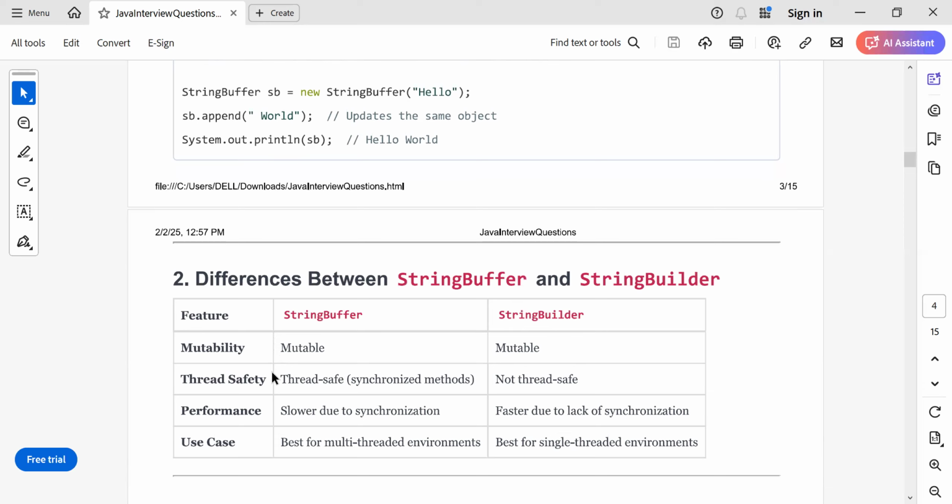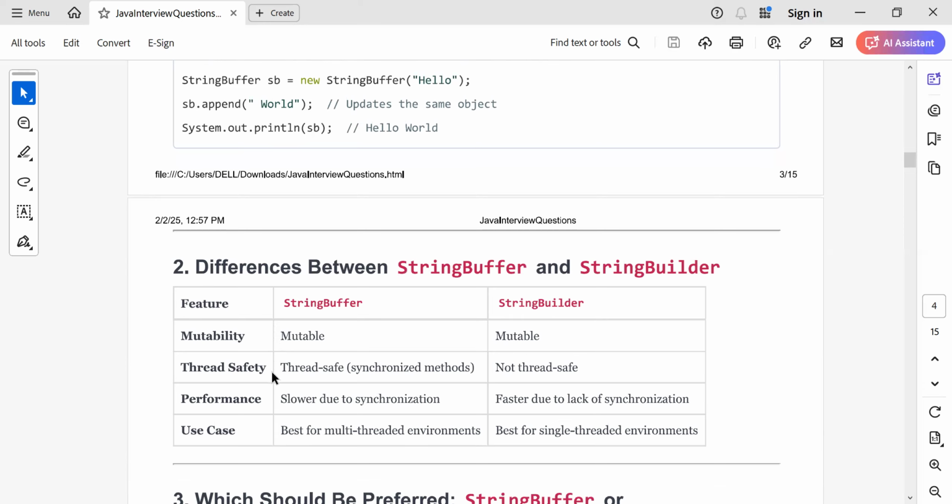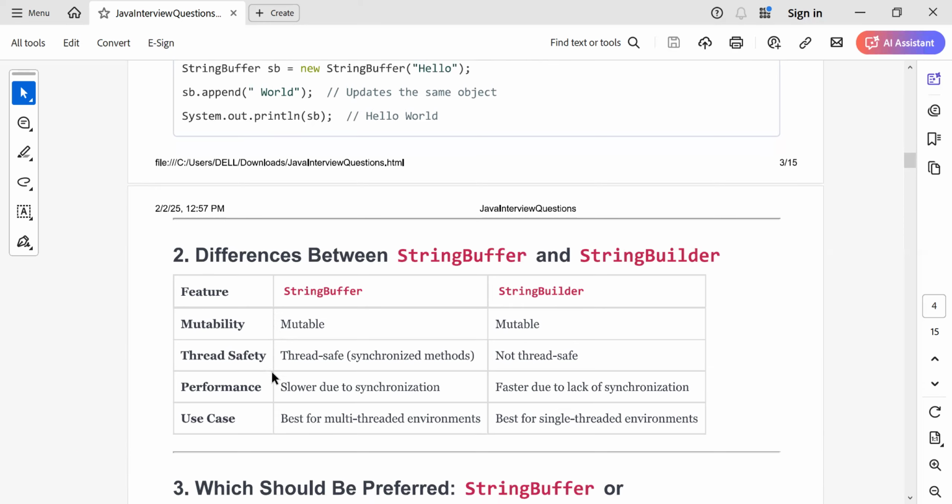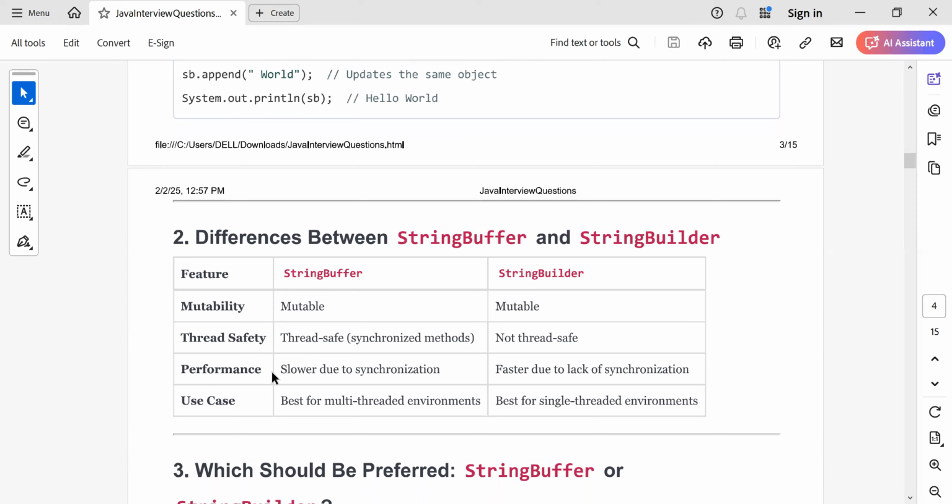There is one more class, string builder. So can you tell me the difference between string buffer and string builder? All right. So we saw string is immutable, string buffer is mutable. But when it comes to string buffer and string builder, both are mutable. So what is the difference?